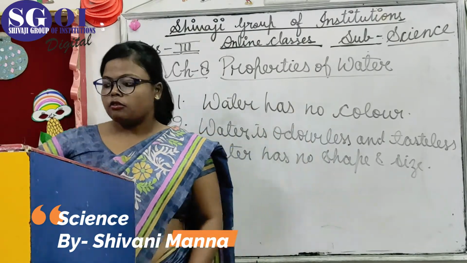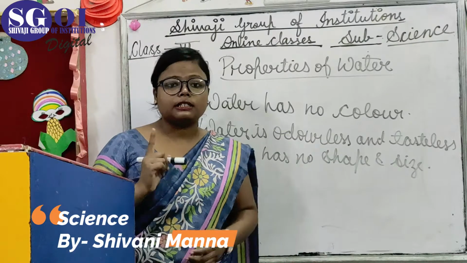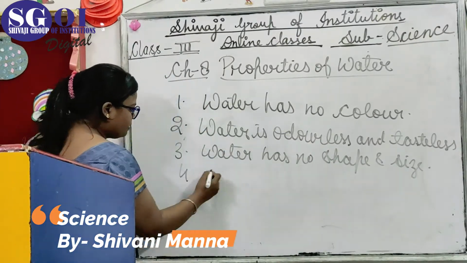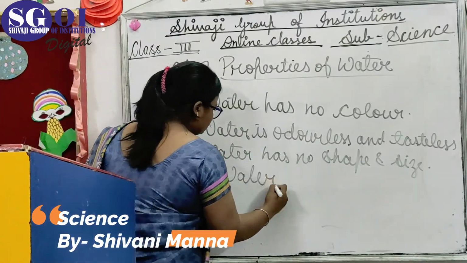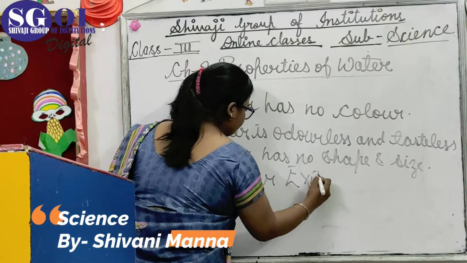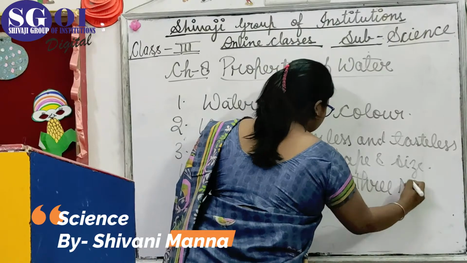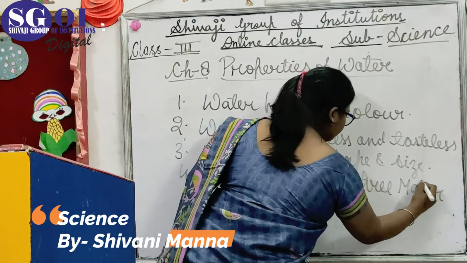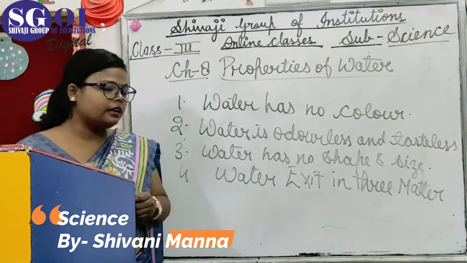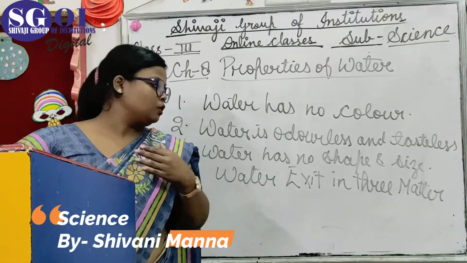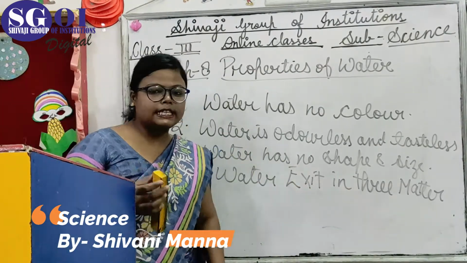The next is, water exists in 3 states. Remember, water exists in 3 states of matter. Sorry, I said size. Three states of matter. Right now I will explain how water exists in 3 states.